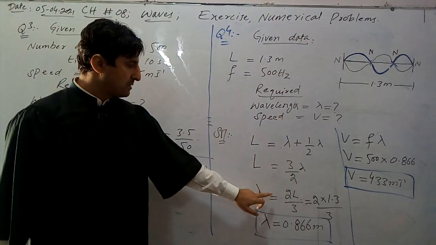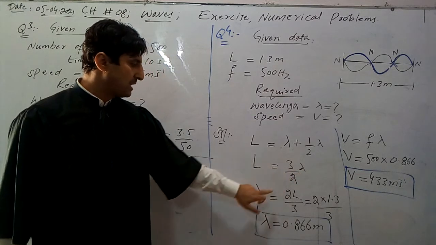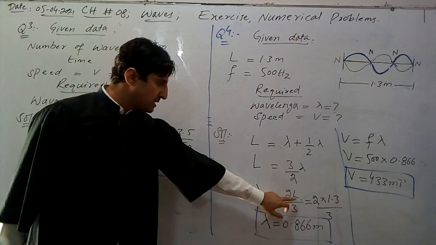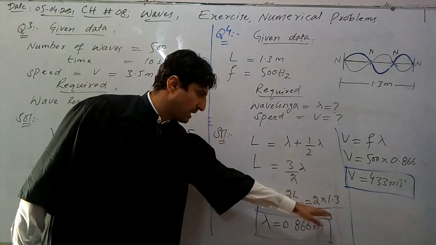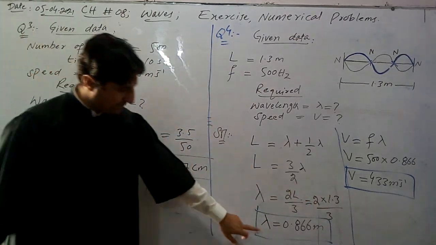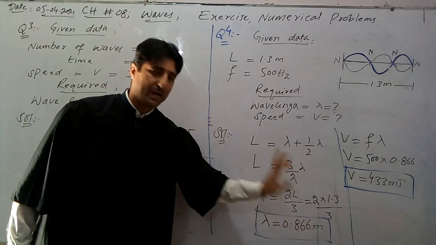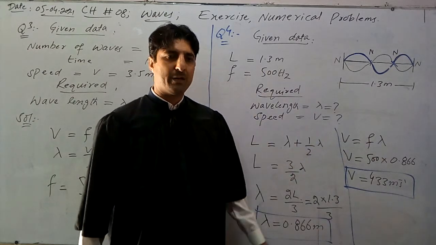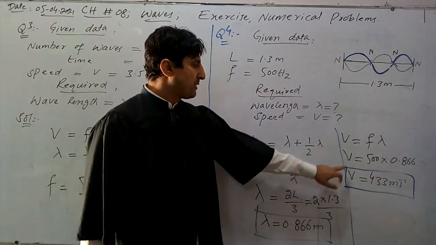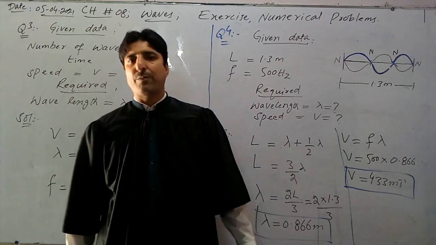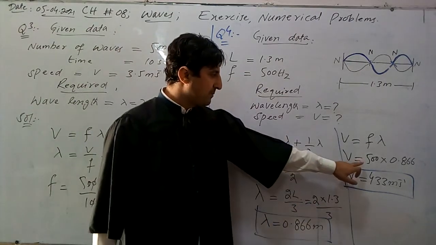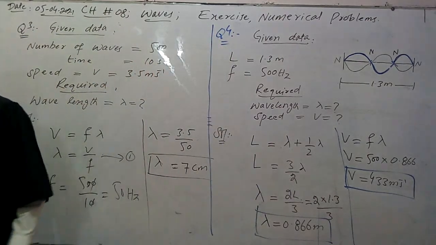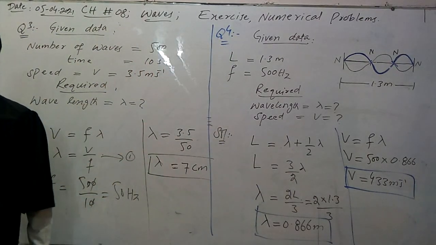Simply solving this equation, lambda equals 2L divided by 3. Now putting the value of L, which is 1.3, and calculating this, we get the wavelength equal to 0.866 meter. Similarly, we know that V equals f lambda. This is the formula for speed. So V equals 500 multiplied by 0.866. Simply by multiplying these two, we get V equal to 433 meter per second. This is all about question number 4.